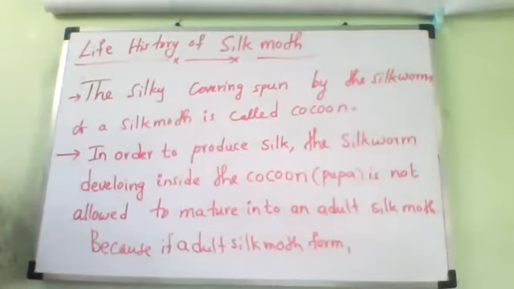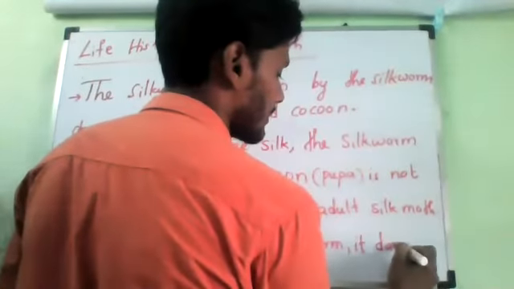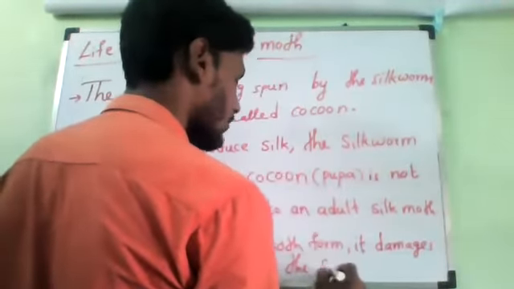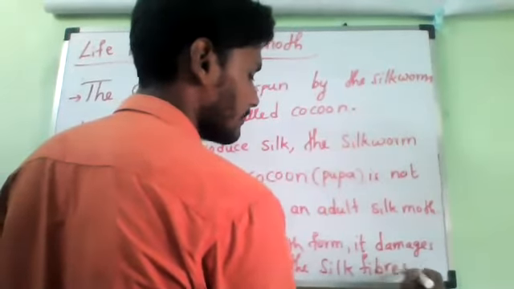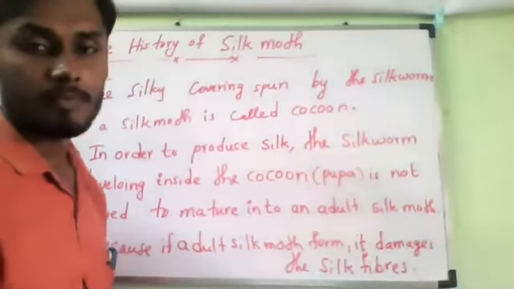It damages the cocoon, the silk fibers. That is better. Silk fibers. Is it okay, Mari? So that is what you should write.